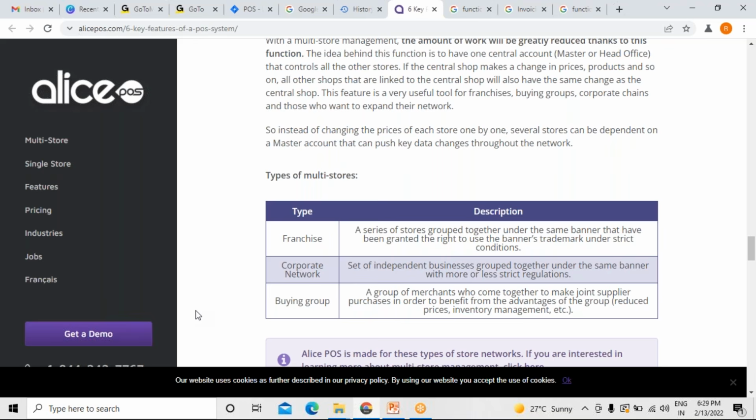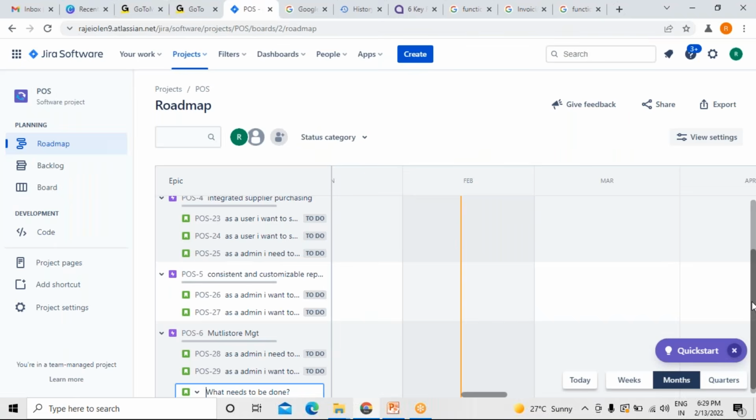Okay. As an admin, I want to add and edit the buying group in the list so that... Multi-store management, yes. As an admin, the last one.